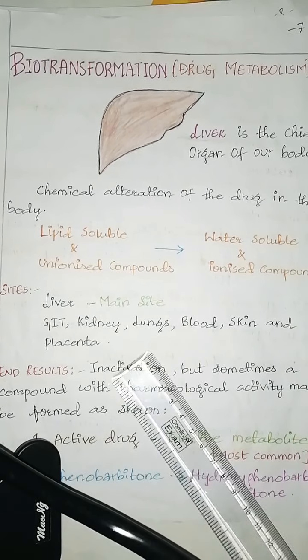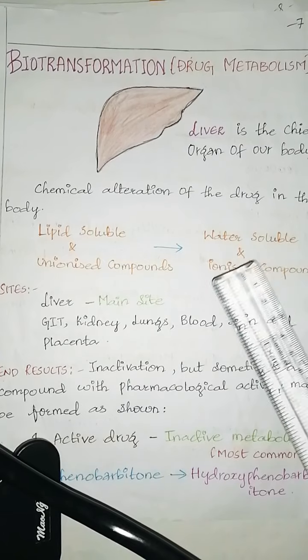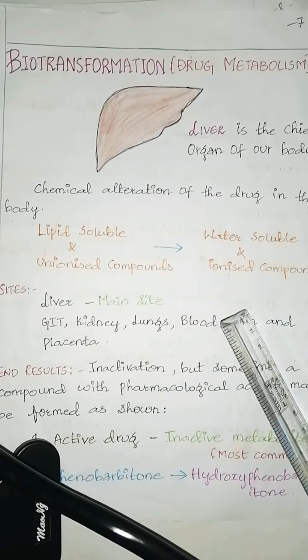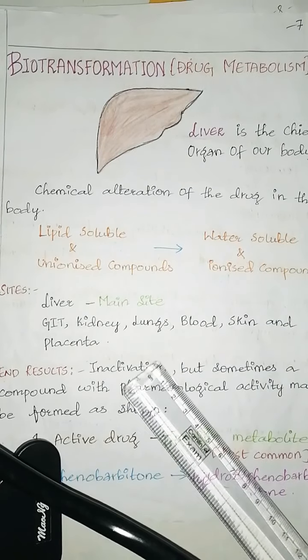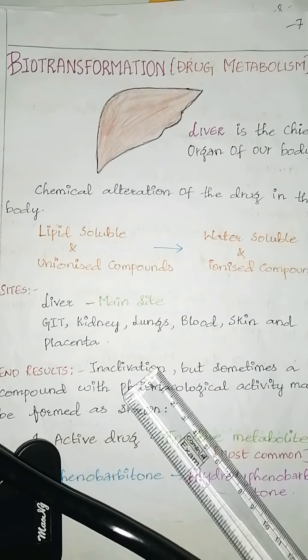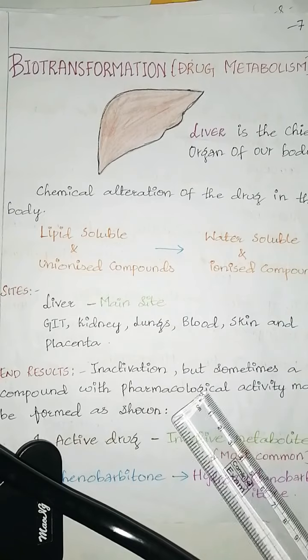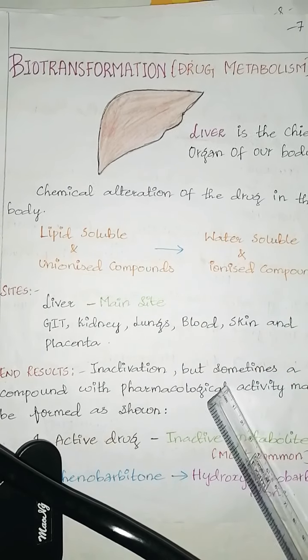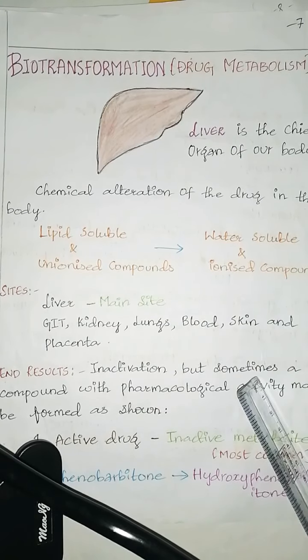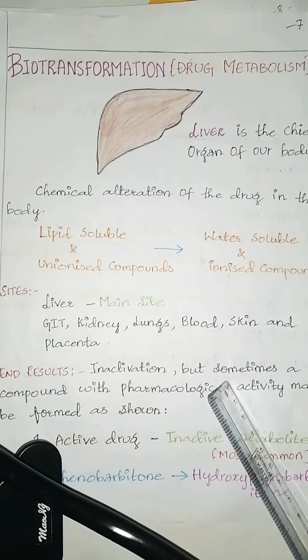The end result, the product we get after biotransformation of the drug, may be inactivated, but sometimes a compound with more pharmacological activity may be formed.